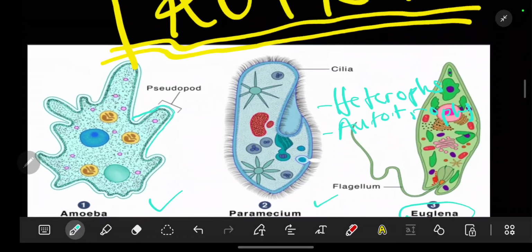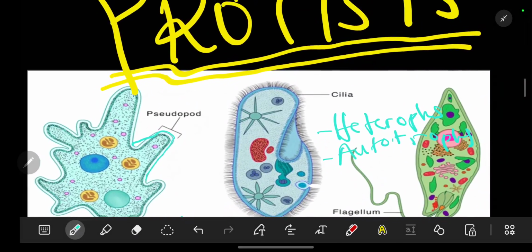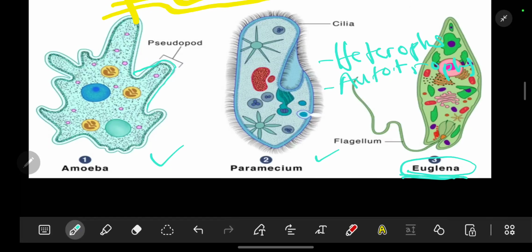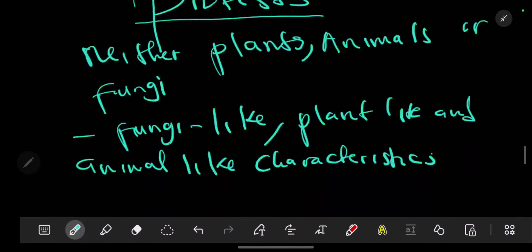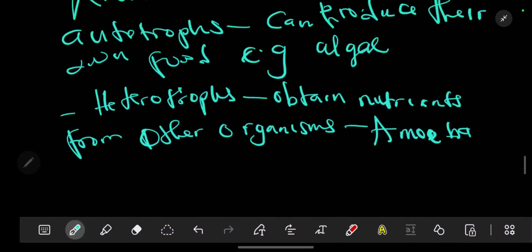Then when we are looking at Euglena, this one is a mixotroph, meaning to say it can either be heterotrophic, meaning it can eat other organisms, or it can produce its own food. So that is basically the types of nutrition.